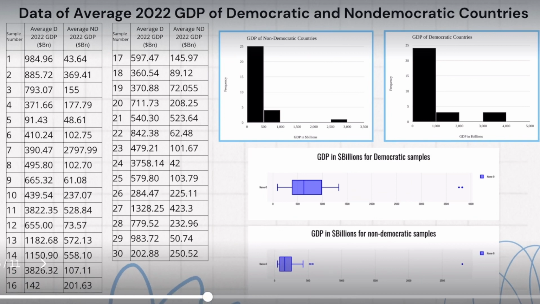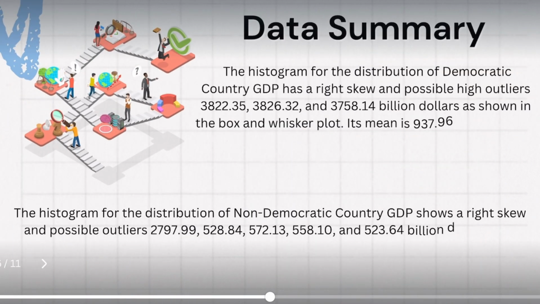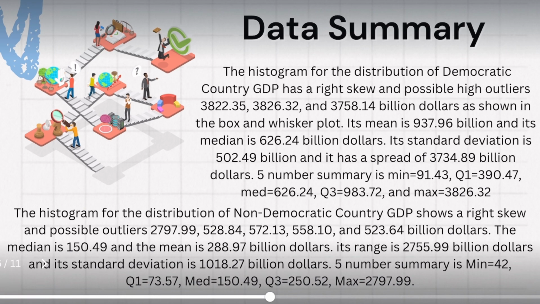The table shows the results of our 30 samples of democratic and non-democratic countries. The histogram for the distribution of democratic countries' GDP has a right skew with possible high outliers 3,822.35, 3,826.32, and $3,758.14 billion, as shown in the box and whisker plot.